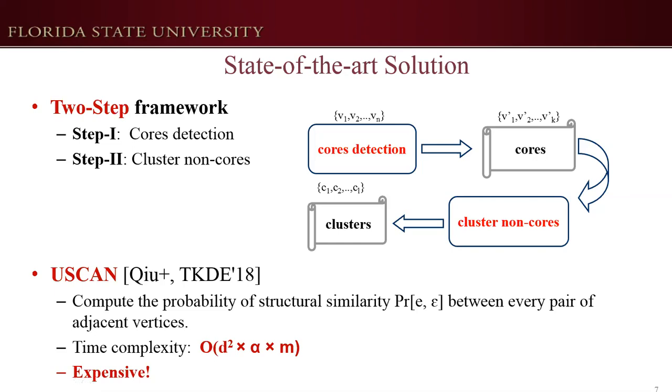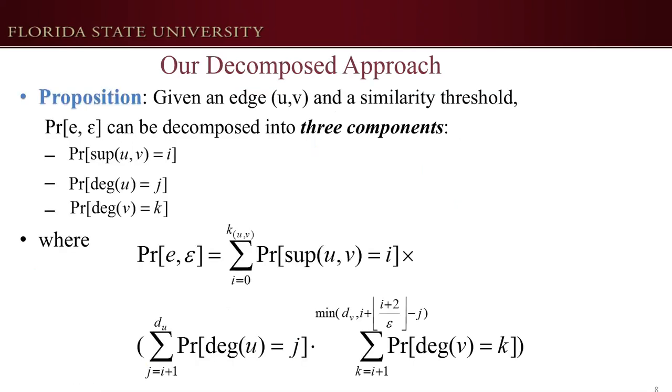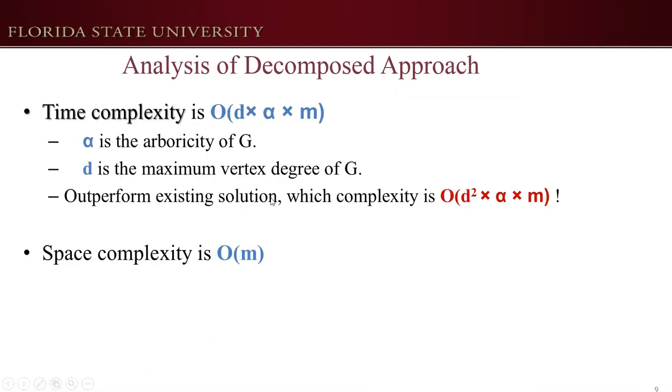So to reduce the time cost, we propose 2 new methods. The first one is a decomposed approach. We call it POP-SCAN. The main idea is we break down the computation of the probability of structure similarity into 3 components. Each component contains only one variable, and then each component can be solved efficiently. The time complexity of this method is d times alpha times m. We can see it outperforms the existing solution and is d times faster than the old one.